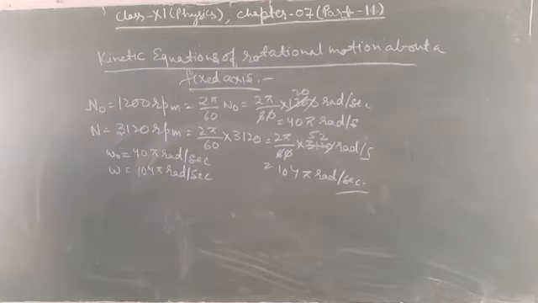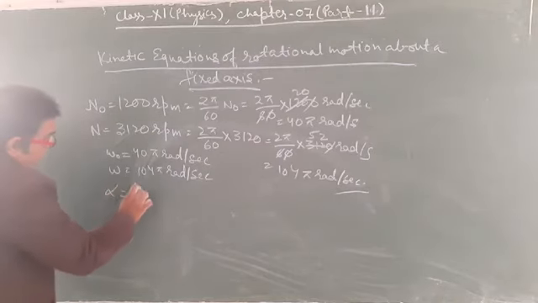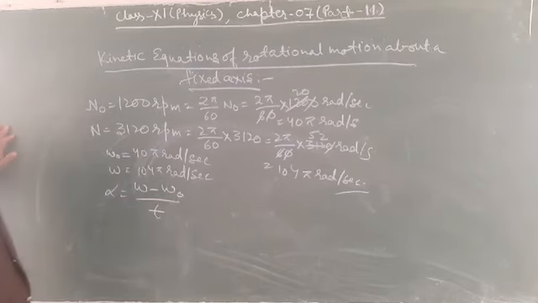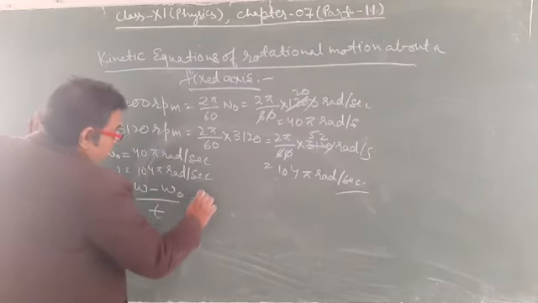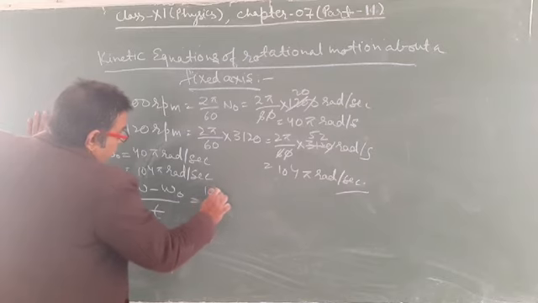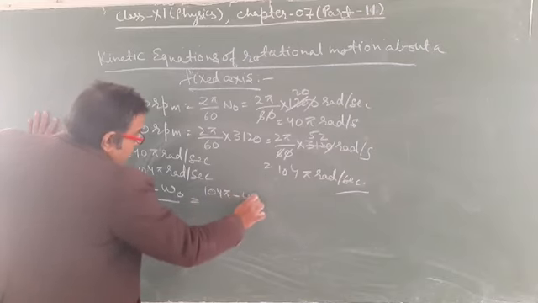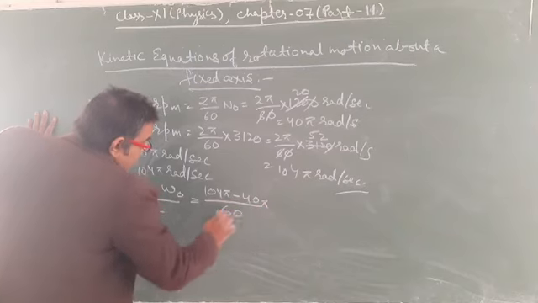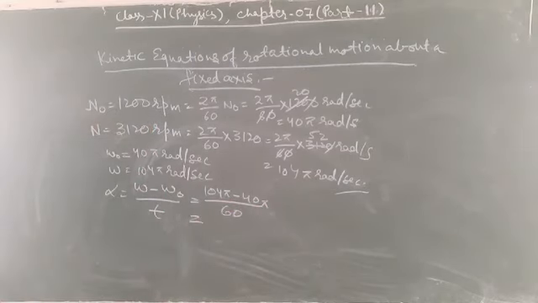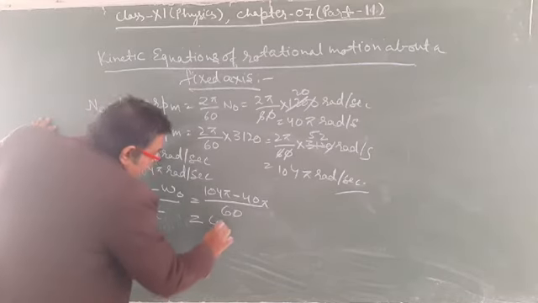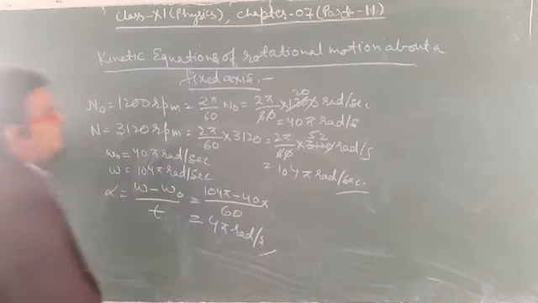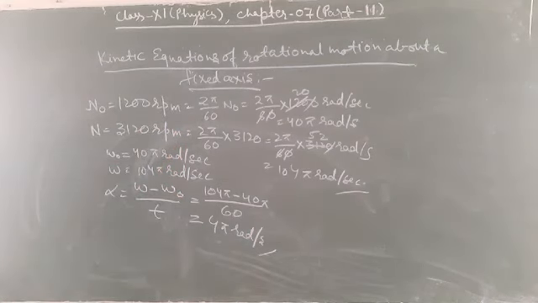Alpha is equal to omega minus omega naught upon t, which is 104 pi minus 40 pi upon 16, and this is equal to 4 pi radian per second square. Clear? This is the value of alpha.